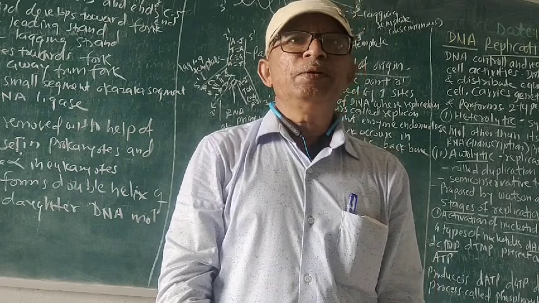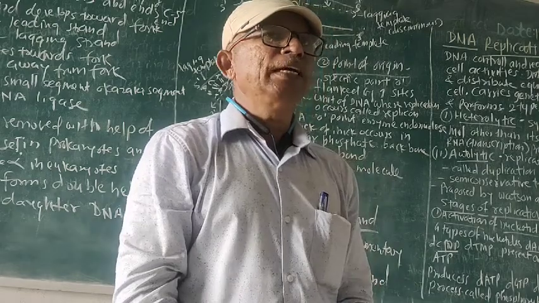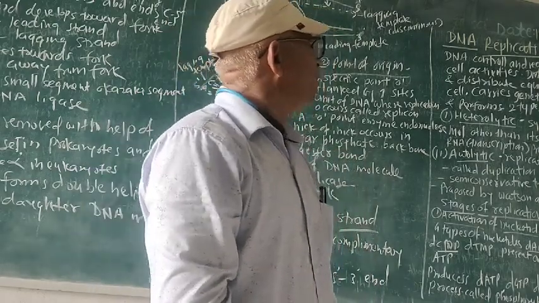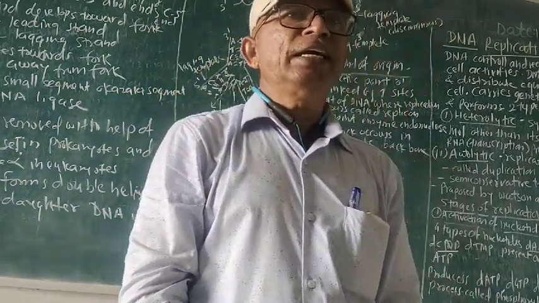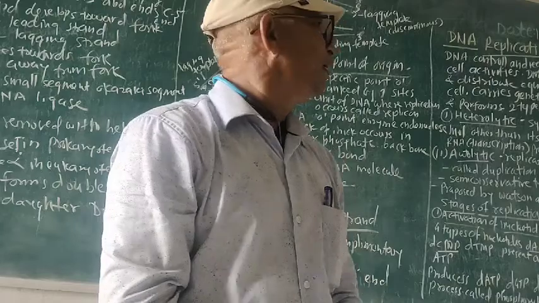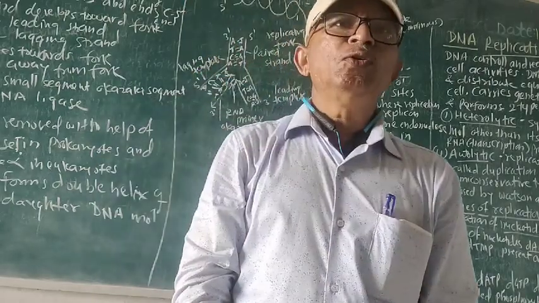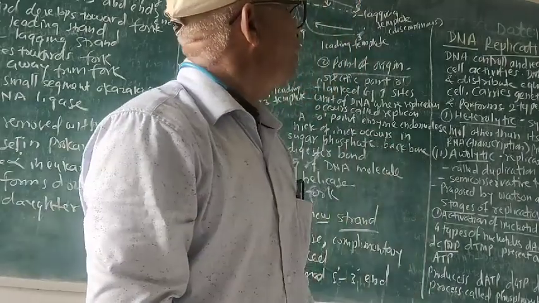That process is called DNA duplication or replication. As we know, the genetic information is carried with the help of DNA, and it performs two types of function. Now see here, what is DNA duplication?